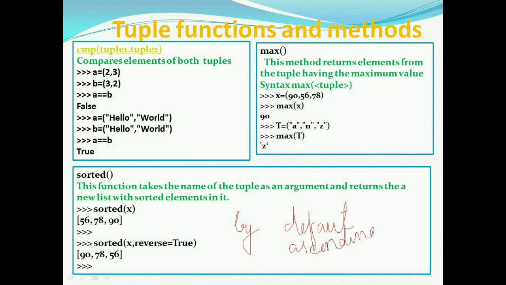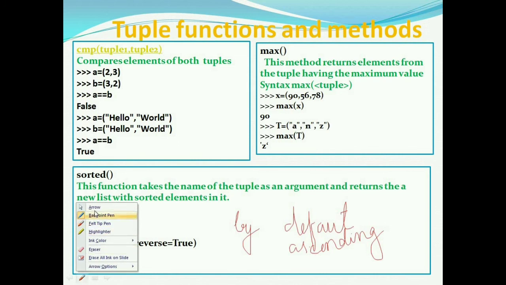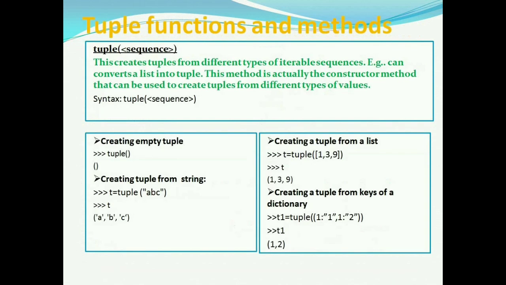The sorted function takes the name of a tuple as an argument and returns a sorted list. By default it is in ascending order. If you want to make it descending, then you have to write reverse is equal to True.